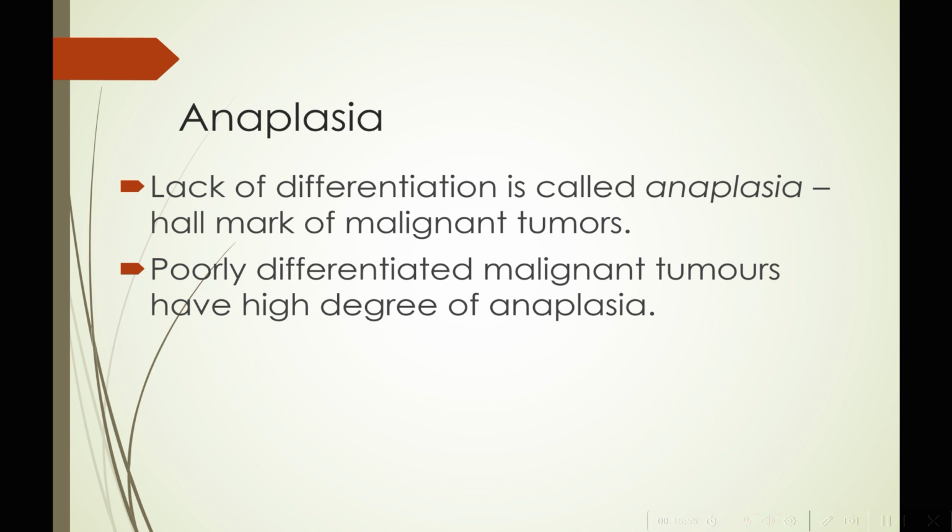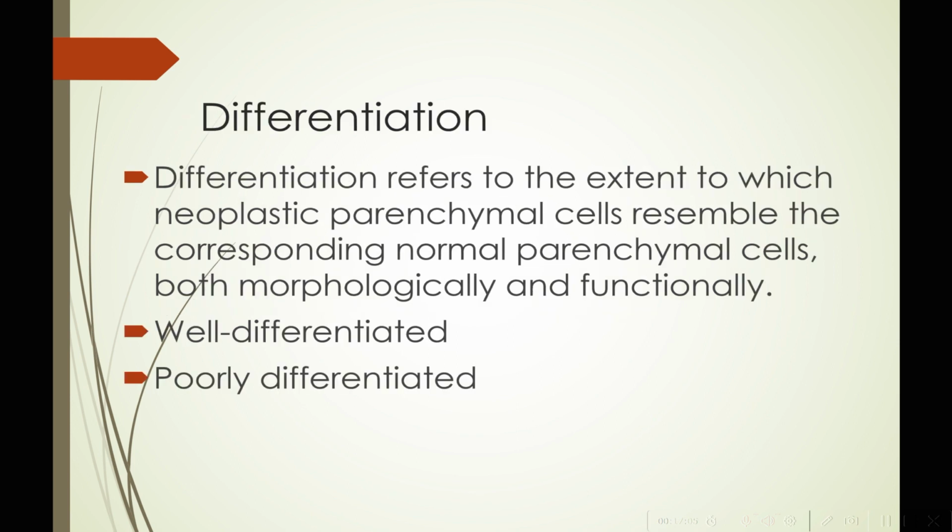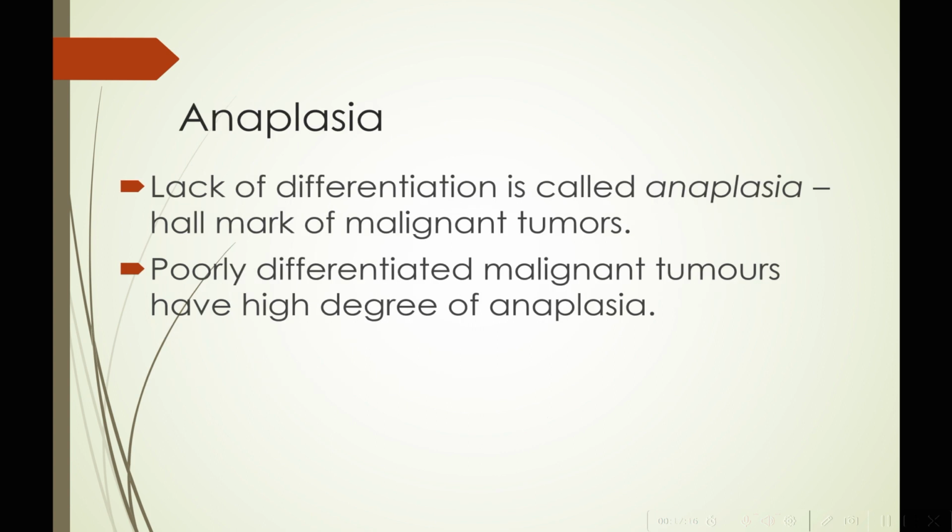Now then, what is anaplasia? Anaplasia simply means lack of differentiation. This is a hallmark of malignant tumors. So if we go back to our previous slide, well differentiated tumors will not show much anaplasia, whereas poorly differentiated tumors will show a lot of anaplasia. As we can see here, poorly differentiated malignant tumors have a high degree of anaplasia.